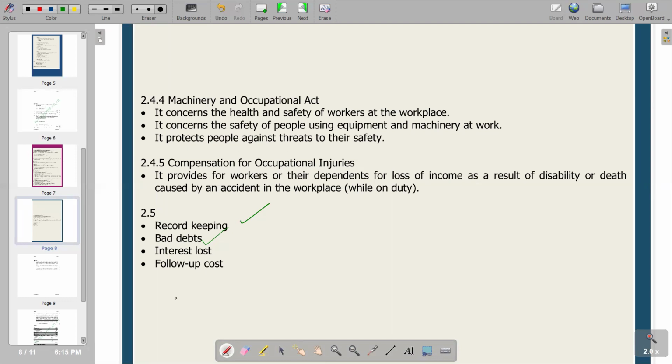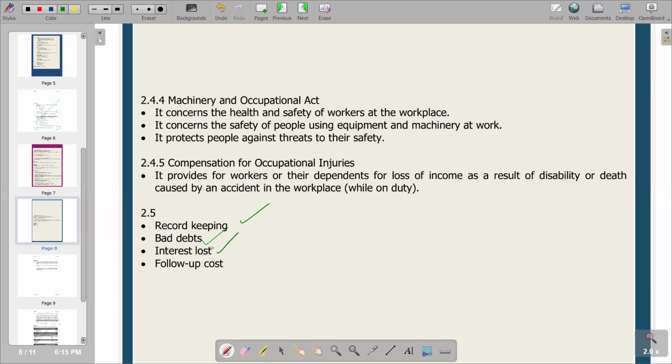Then the person comes and pays after 2 months, which is 60 days, and that is going to accrue interest. And then that interest is the one that we are going to lose. Remember, if we charge interest, we are going to have more income. So that's what we are trying to say when we say interest is lost.